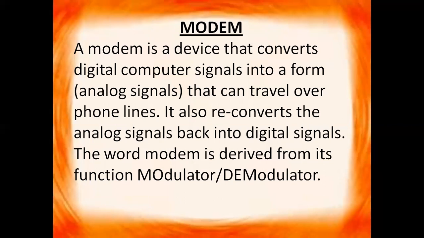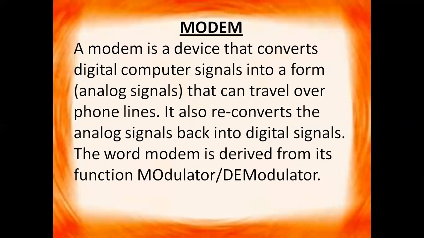Now what is the function of the modem? Function of the modem is to convert the digital signal. You know that computers always work with the digital signals, right? So the function of the modem is to convert the digital signal to the analog signal, and then again conversion of analog signal to the digital signal.